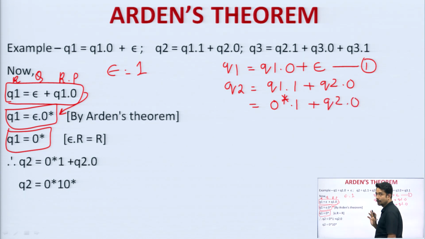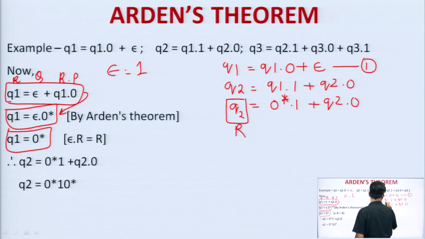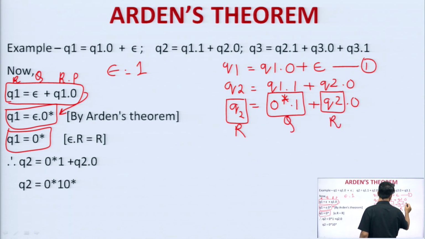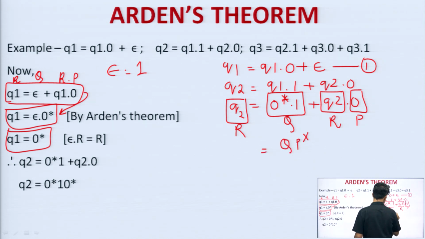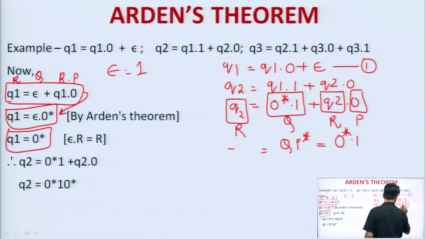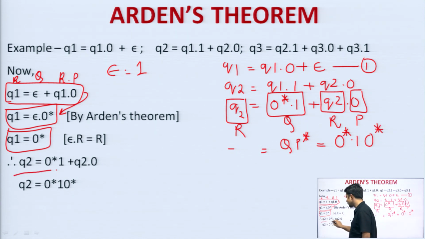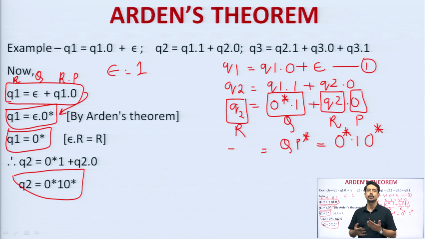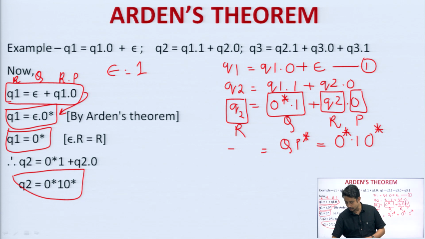Now, if you look at this particular expression, this will act as R, this will act as Q, this will again act as R, and this will act as P. So that means I have QP star. Q here is 0 star dot 1 and P star is 0 star. So 0 star dot 1 dot 0 star is the final expression. This is how you need to simplify by using Arden's theorem. I hope it is clear to everyone. Let us go to the next slide.